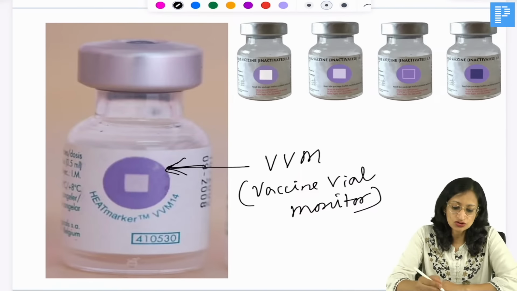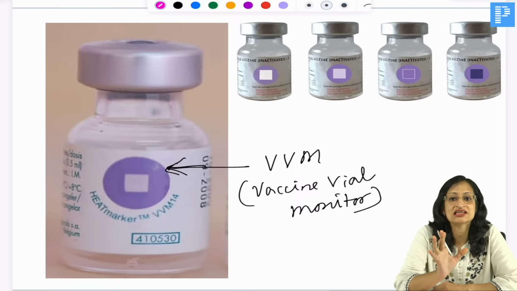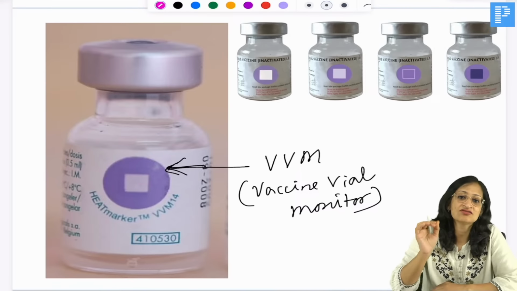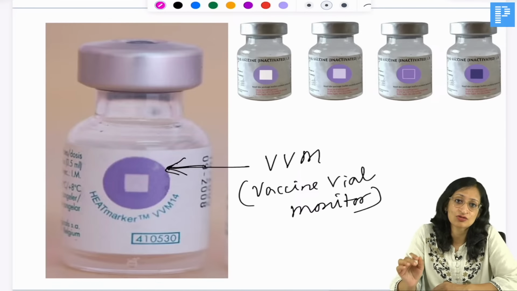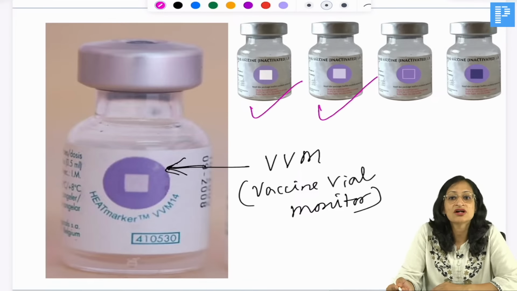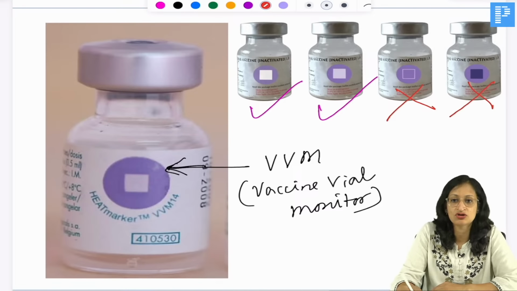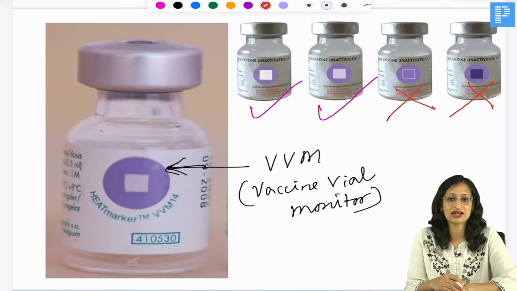It will show you whether the vaccine has sustained heat damage or not. If the color of the inner square is lighter than the outside circle, like here and here, you can use this vaccine vial. But if the square is the same color as the circle or darker in color, you cannot use it. So you cannot use this vial, you cannot use this vial. Okay, so that is the vaccine vial monitor.